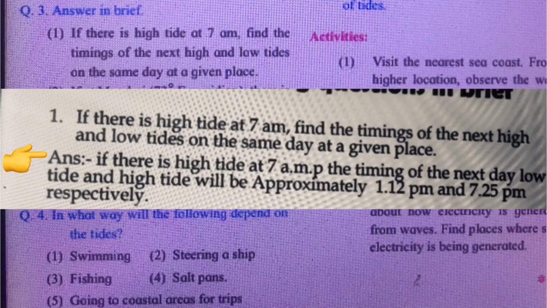First one, if there is high tide at 7 am, find the timings of the next high and low tides on the same day at a given place. Answer, if there is high tide at 7 am, the timing of the next low tide and high tide will be approximately 1:12 pm and 7:25 pm respectively.